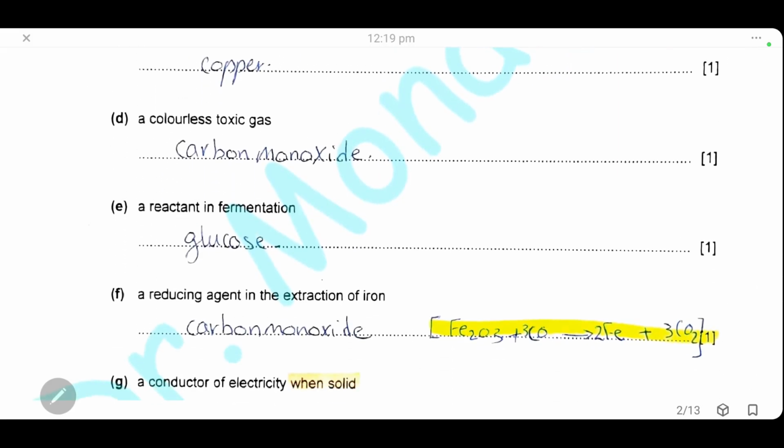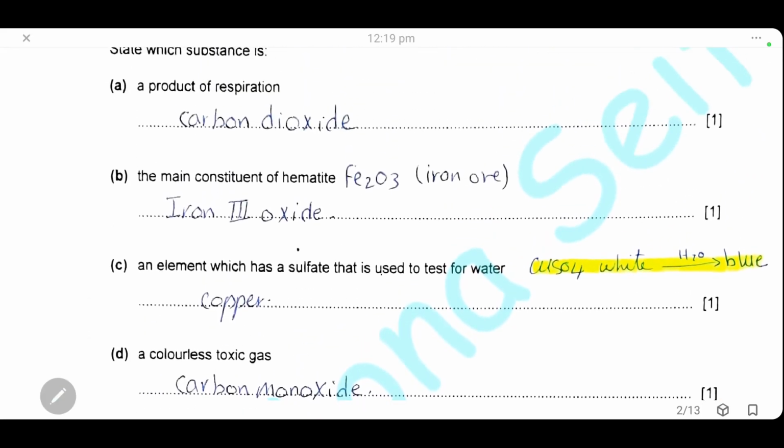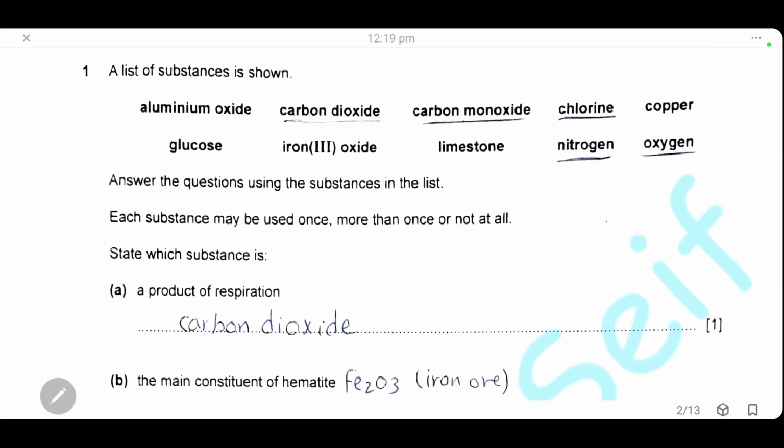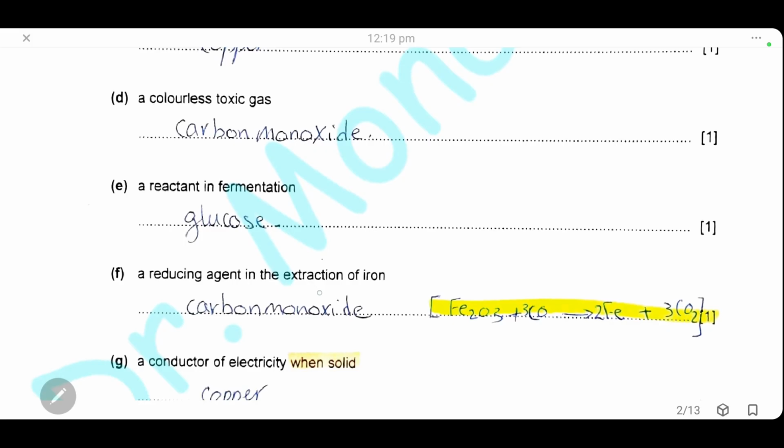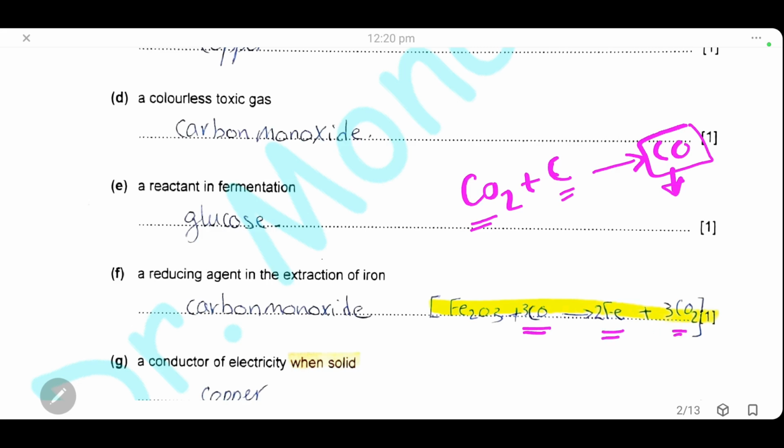A reactant in fermentation. We know that we prepare ethanol by fermentation of glucose using yeast, so the reactant is glucose. A reducing agent in the extraction of iron. In the extraction of iron, we add carbon. Carbon burns in the presence of oxygen to produce carbon dioxide, and then carbon dioxide is reduced again by carbon to produce carbon monoxide. So the actual reducing agent is carbon monoxide. This is the reducing agent in the extraction of iron. Carbon monoxide reduces iron 3 oxide into iron and carbon dioxide.